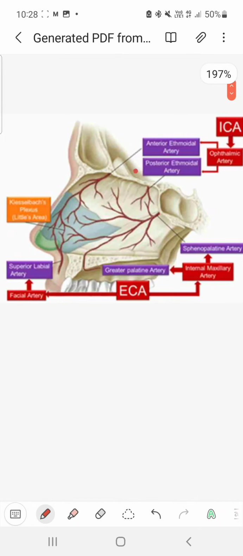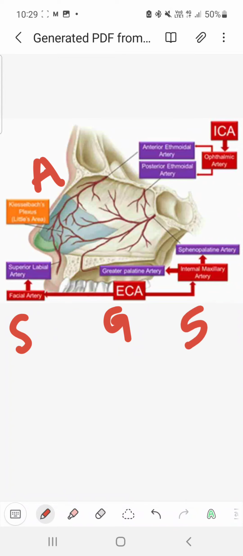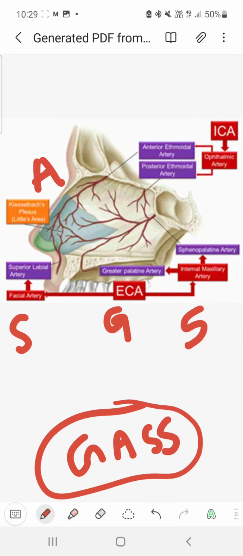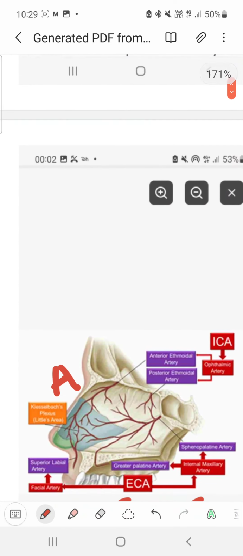Little's area is supplied by greater palatine artery, anterior ethmoidal, superior labial branch of facial artery and sphenopalatine artery. From this, internal carotid artery is supplying which? Anterior ethmoidal. Ethmoidal arteries, anterior and posterior, are from the internal carotid, but anterior ethmoidal is contributing to Little's area. So that is the answer.